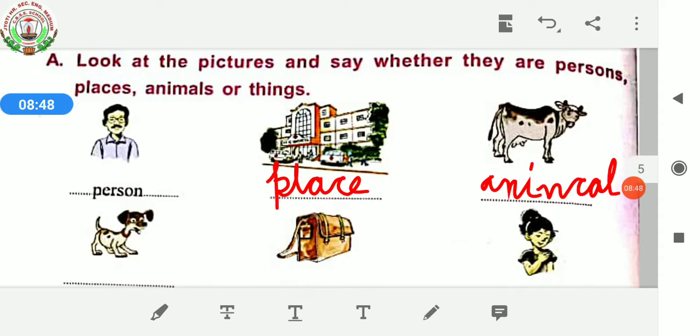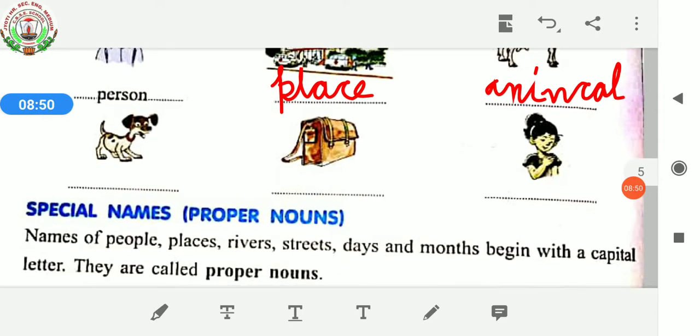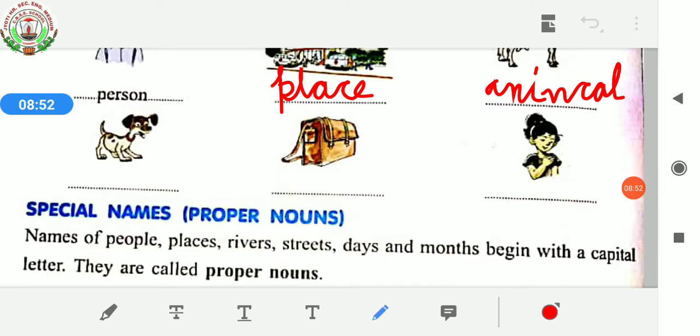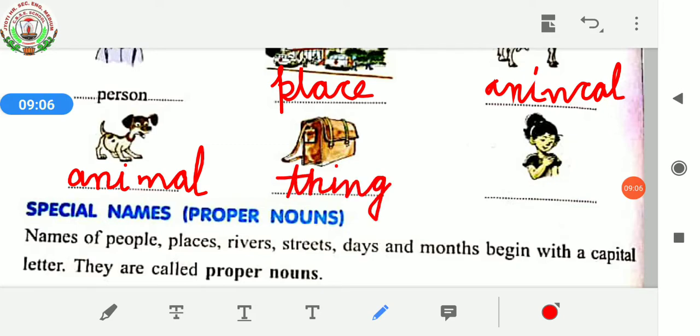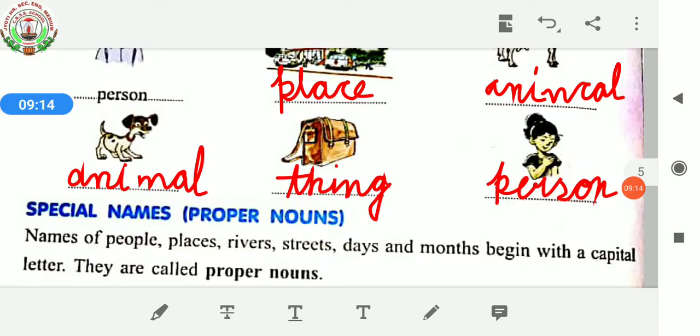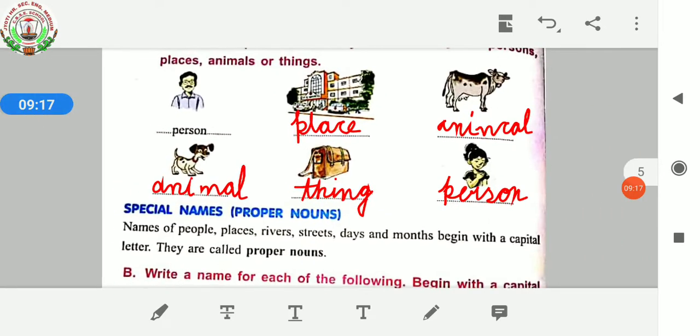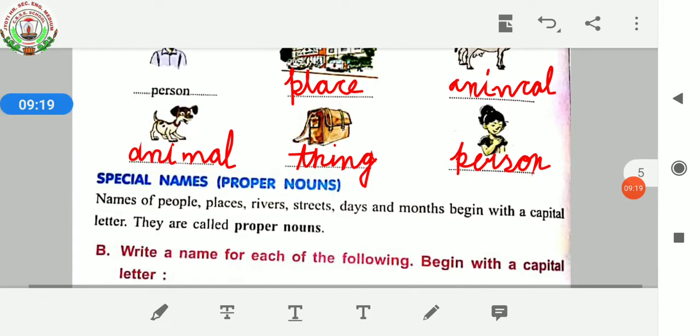Now next, it's a picture of a dog, so it's also an animal, so you have to write here animal. Then it is a bag, so it's a thing, so you have to write here thing. So it's a girl, so we have to write here person. Okay, like this way you have to identify and you have to write over here.